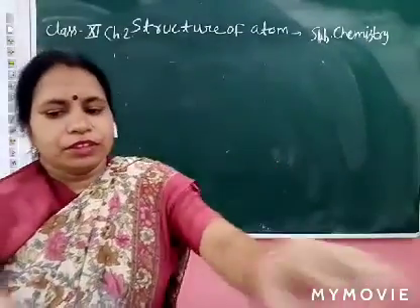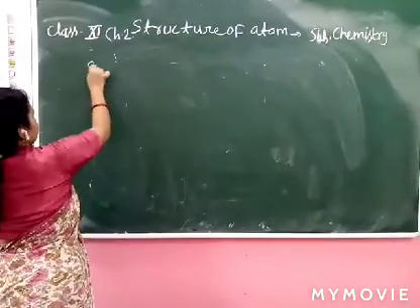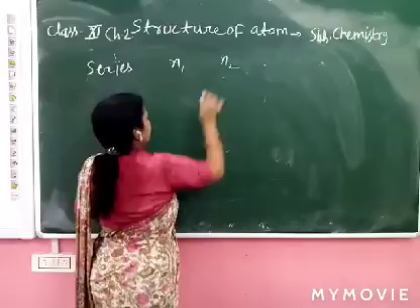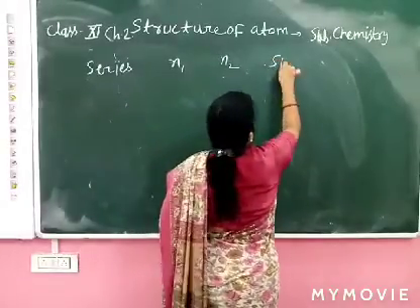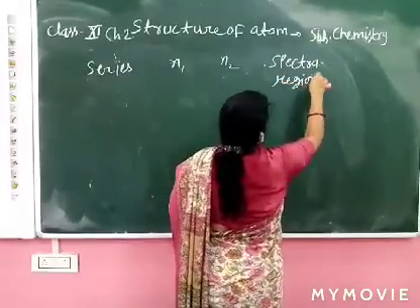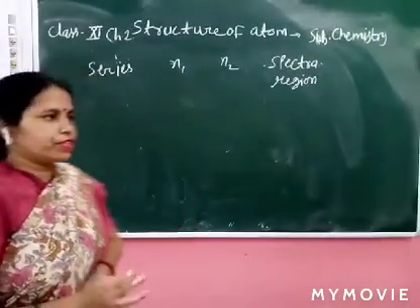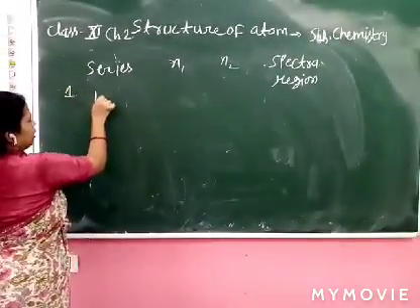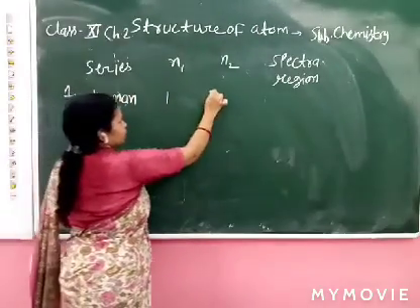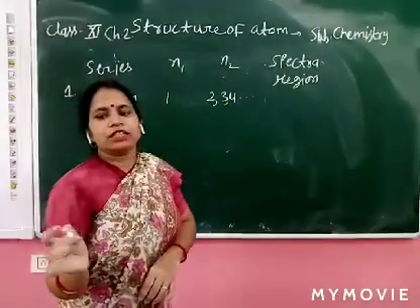Let's see. First, series name, n1, n2 and spectral region. First is the Lyman series. n1 equal to 1, n2 equal to 2, 3, 4, and so on. And this series occurs in the ultraviolet region.